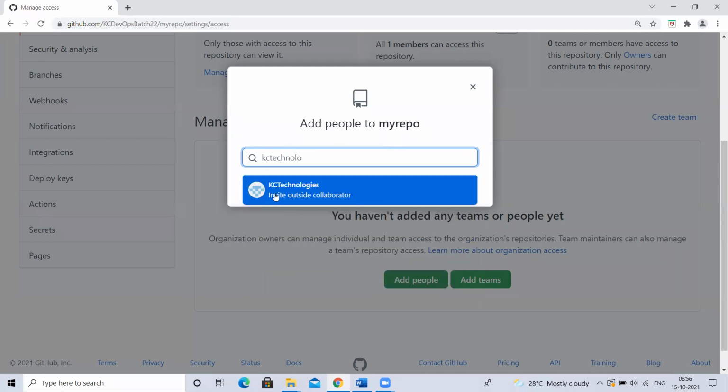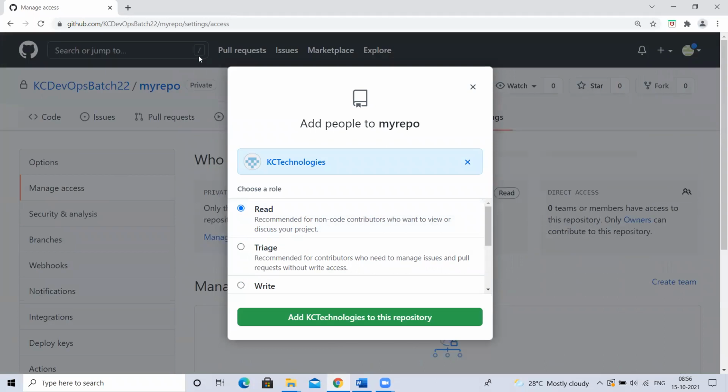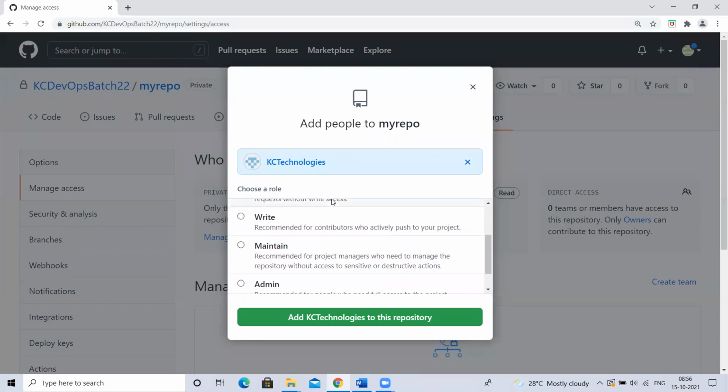KC Technologies. Invite outside collaborator means someone else, he's not part of my organization. Now, after selecting this person, I want to give him read or write access. Read access means this person can, this is a Chaitanya repository, right? So now KC Technologies can just view the files inside this repository, but he cannot modify it. If you want to modify it, for that person I have to give write access.